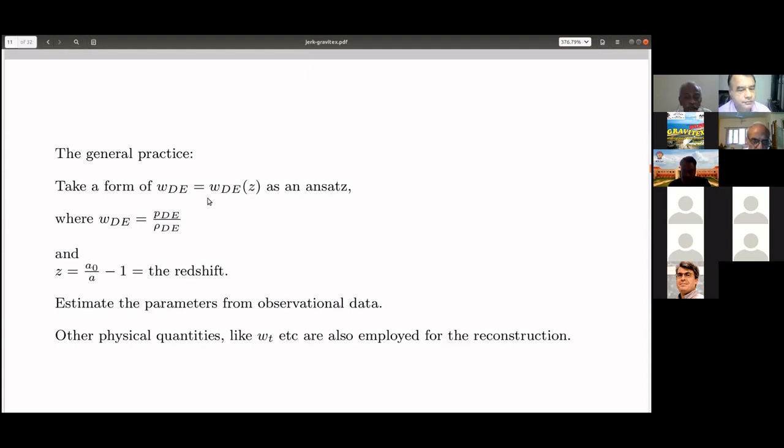We write w as a function of z and try to estimate the parameters from observational data. This was the basic idea of the reconstruction that people started with. Other physical quantities like the total equation of state parameter, defined by the total pressure divided by the total density, are also employed for the reconstruction.